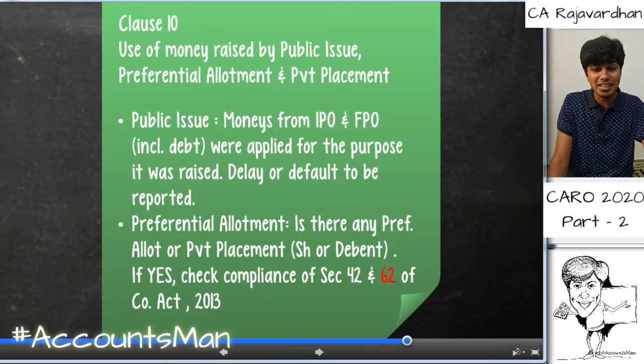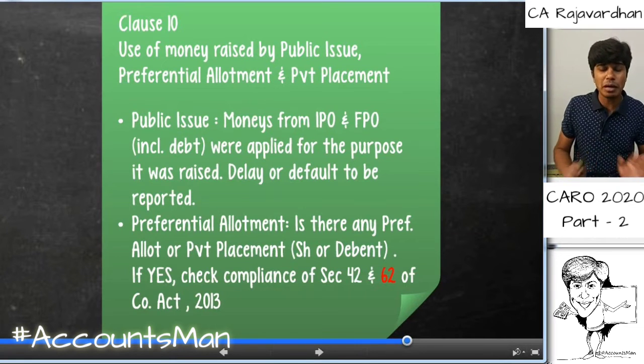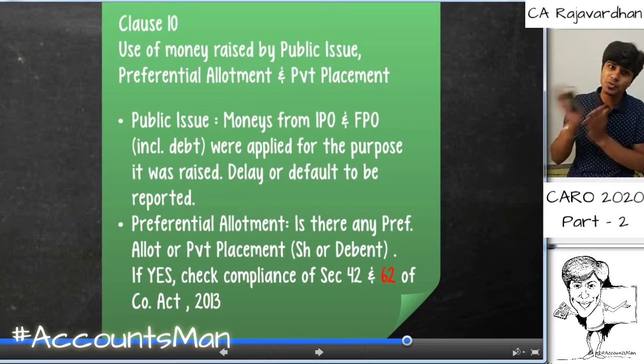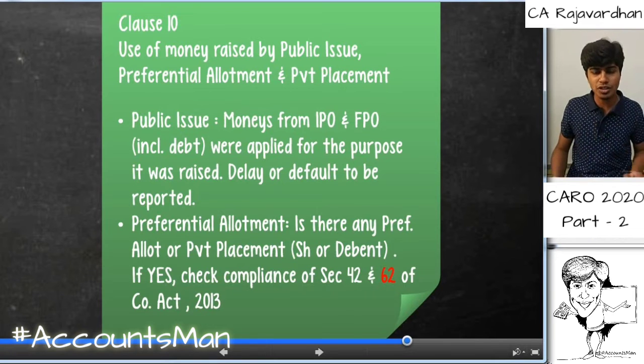If any money is raised by public issue, that is by IPO or FPO, including debt, the question is whether it is being used for the purpose it was raised or for some other purpose. How do we check it? When we make an IPO or FPO, you would have mentioned the purpose in the prospectus. What we need to check is whether the purpose mentioned in the prospectus and the purpose for which those funds are used are the same. If not, we need to comment upon the same, or if there is any delay or default, it has to be reported.